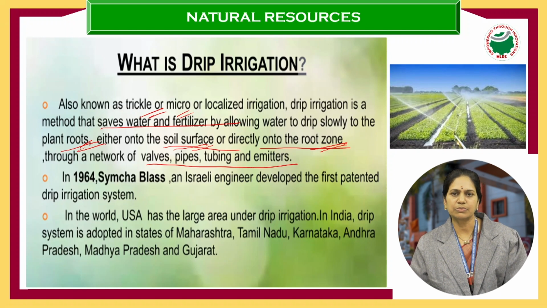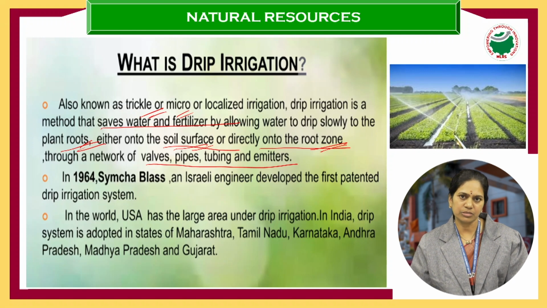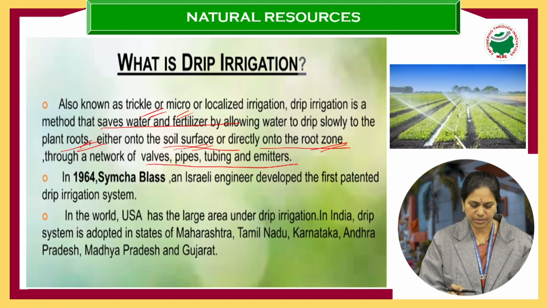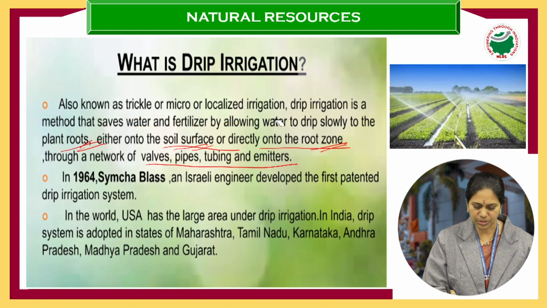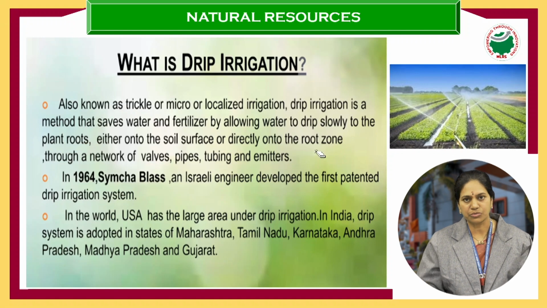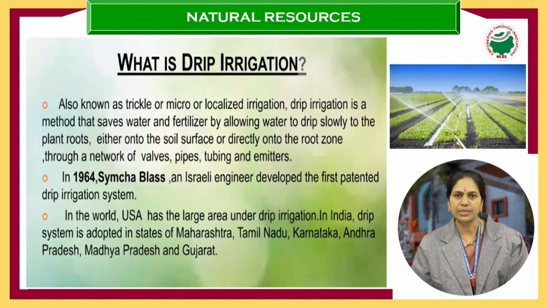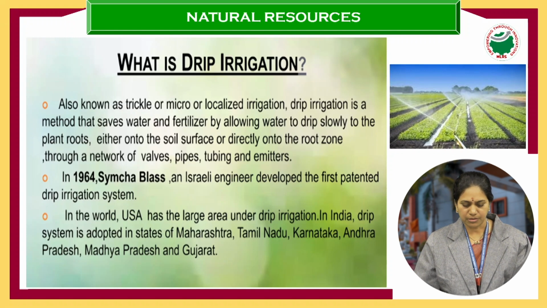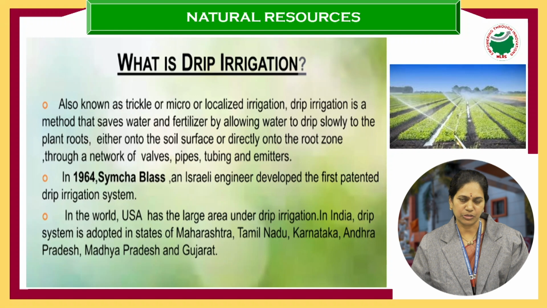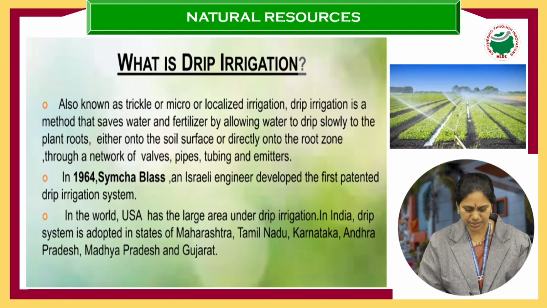So that is how drip irrigation goes on. Drop by drop we supply water to the plant, either directly to the plant's surface, or we supply to the plant root through the tube systems. That is what we call drip irrigation. By this we are saving not only water, we are also saving the fertilizers. We are not using them abundantly here.